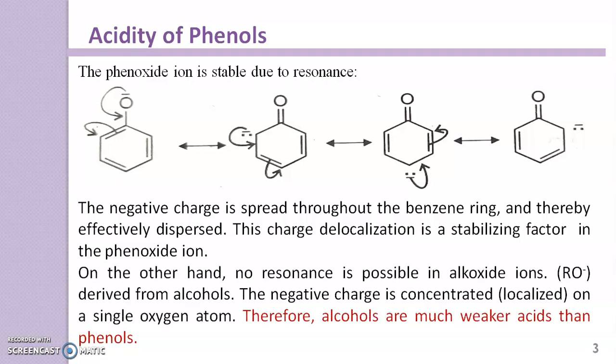If you compare alcohol and phenol, phenols are more acidic because no resonance is possible in alkoxide ions derived from alcohols, and the negative charge is concentrated, or localized, on a single oxygen atom in alcohols. Therefore, alcohols are much weaker acids than phenols.